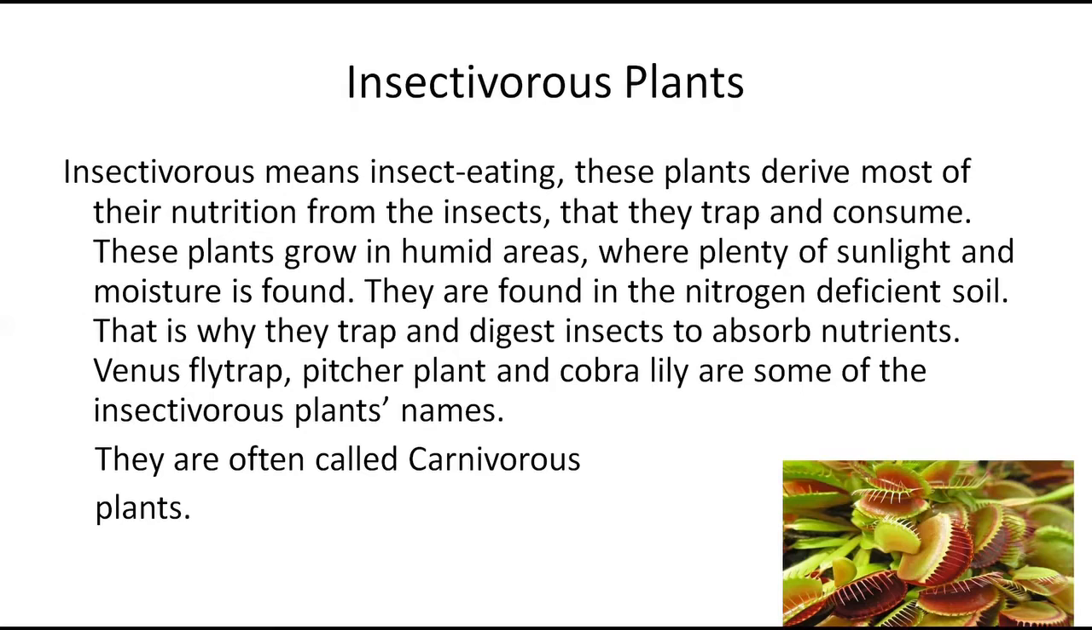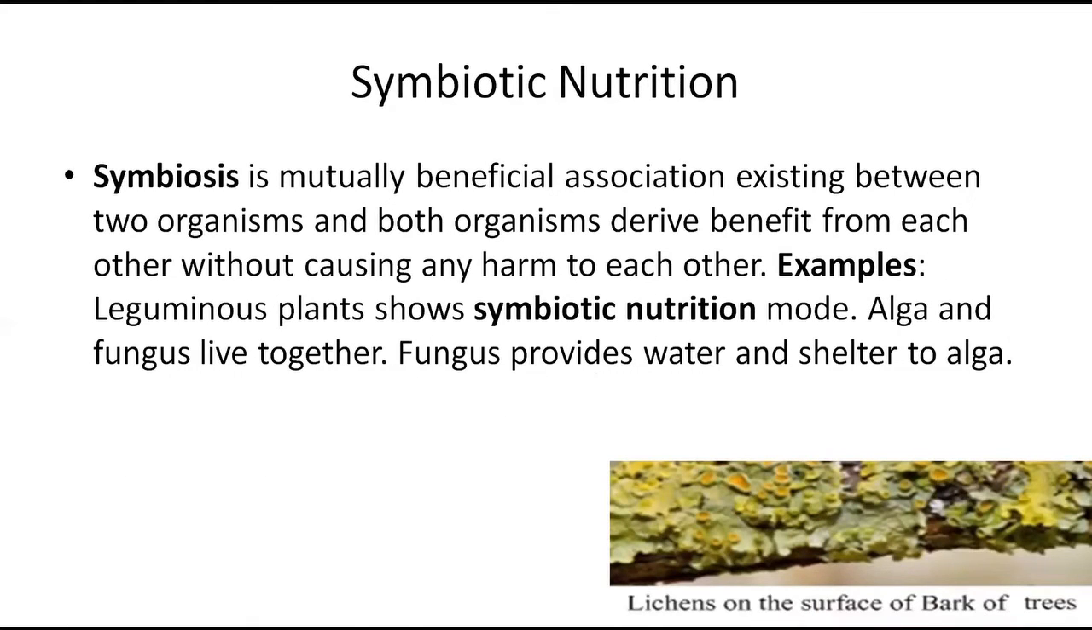Now you would notice that some of these plants have green color. So why do they trap the insects? Because of the nitrogen deficiency. See, they also have chlorophyll, they also do the photosynthesis process, and also they kill insects. Venus flytrap is the best organism I can tell you.